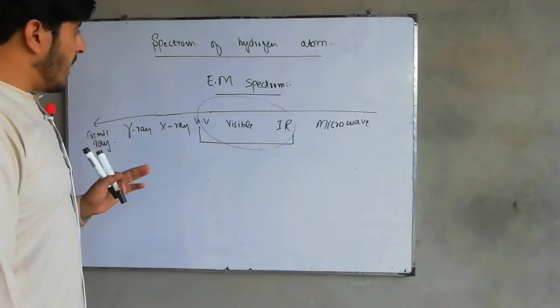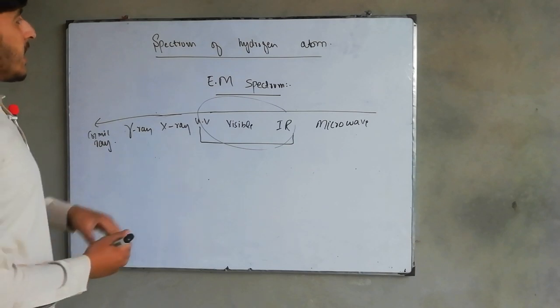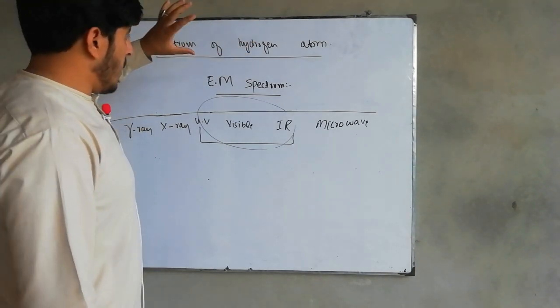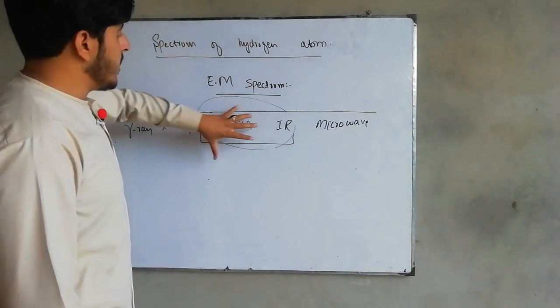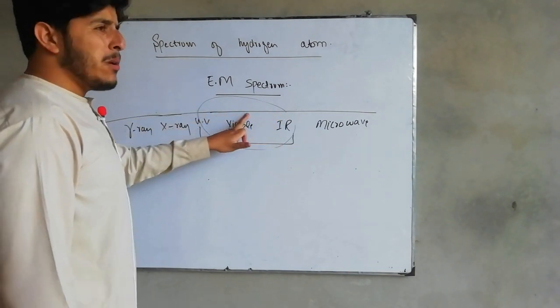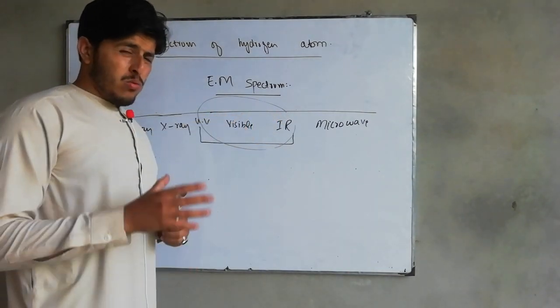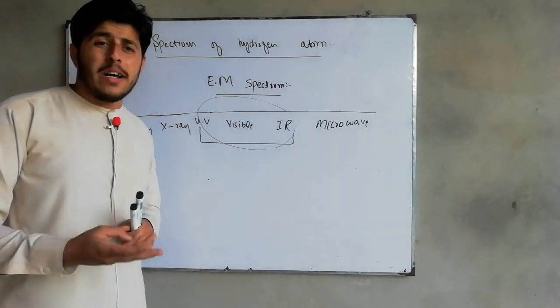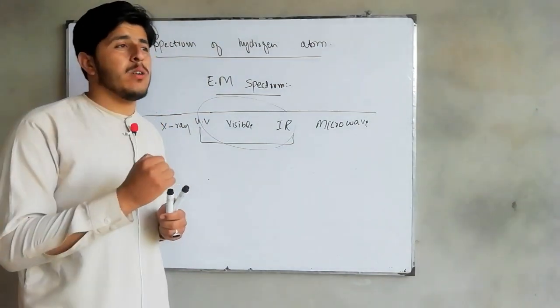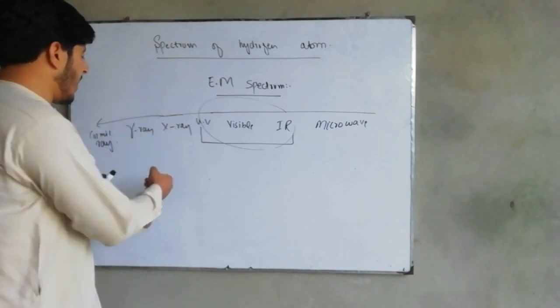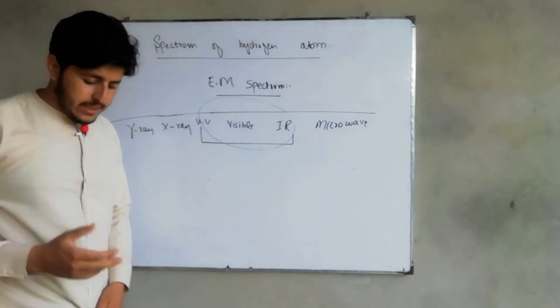So we are getting a spectrum of the hydrogen atom, and that spectrum will be in the region of these three regions: infrared, visible part, and then ultraviolet. Now the question arises, why ultraviolet, why infrared, why visible part, why not X-ray, and why not gamma rays, and why not things like that?